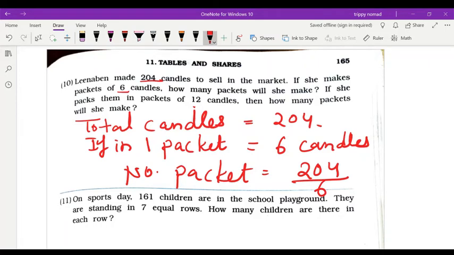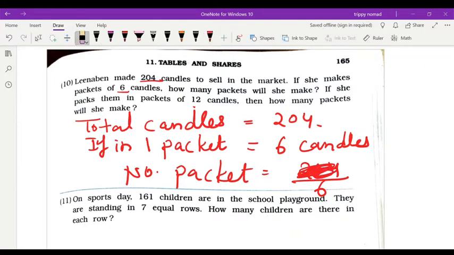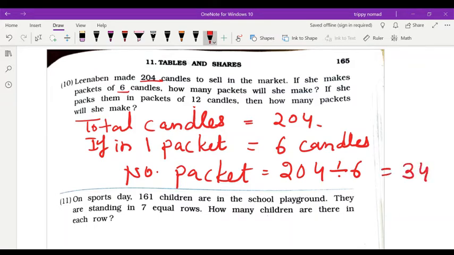You can divide another way also. 204 divided by 6. What will you get? 6 threes are 18, and 6 sixes are 36, so 34 packets you will get. Same way, children. If in one packet there are 6 candles, then you will get 34 packets.